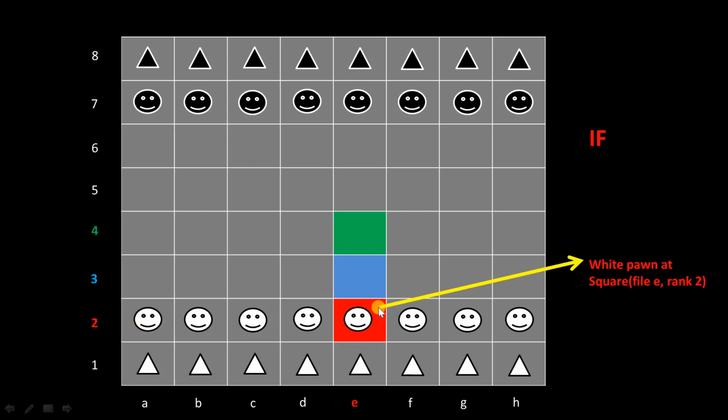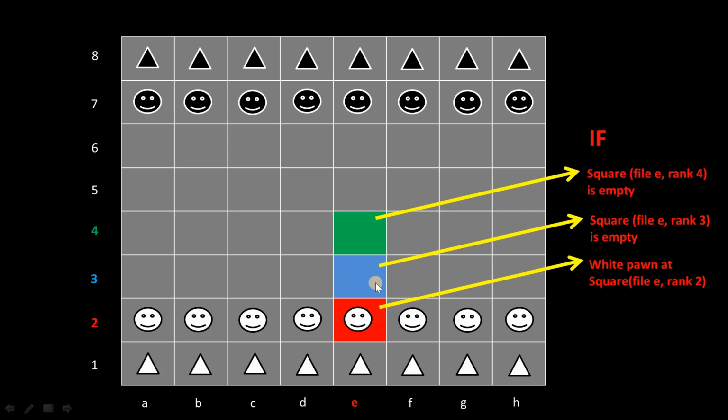It's already there. And what's the next consideration? Square file E, rank 3, that means this square should be empty. What's the next consideration? Square file E, rank 4. It also has to be empty.